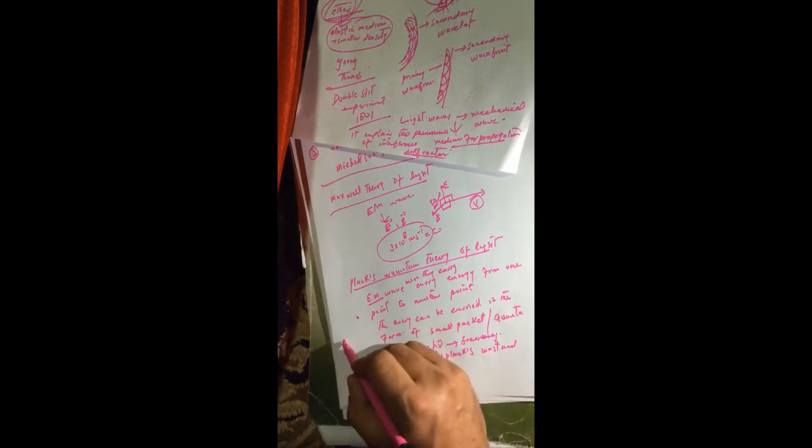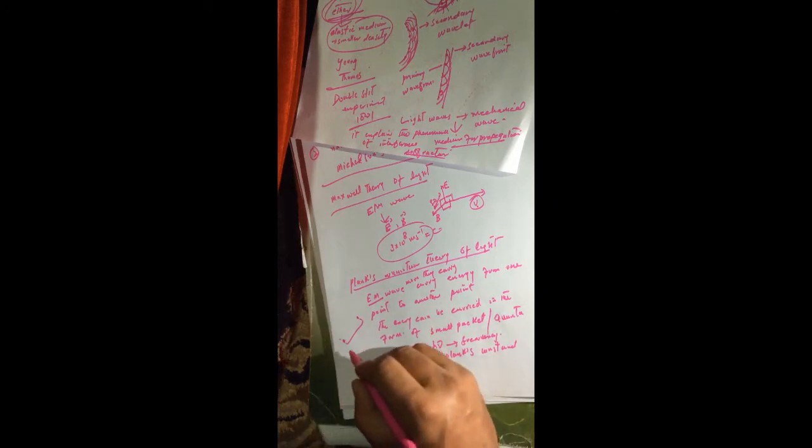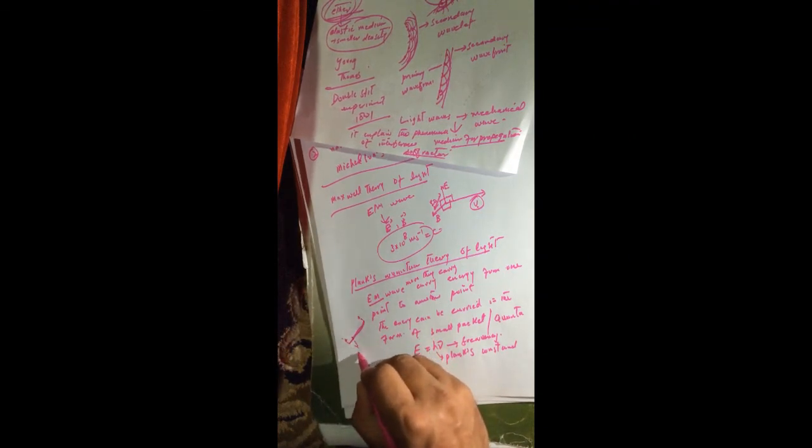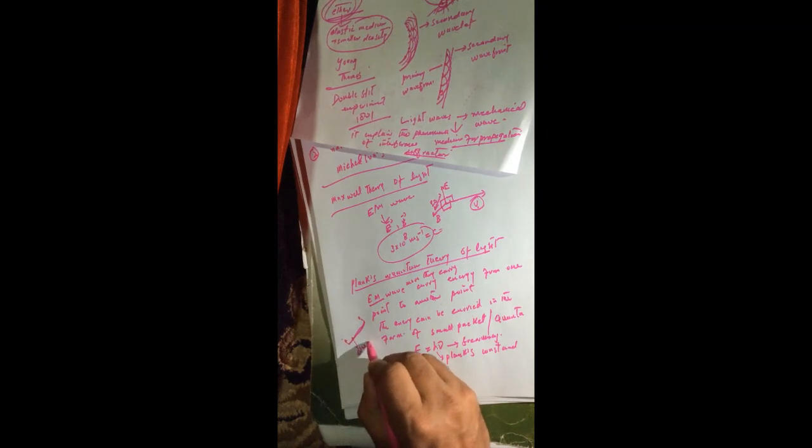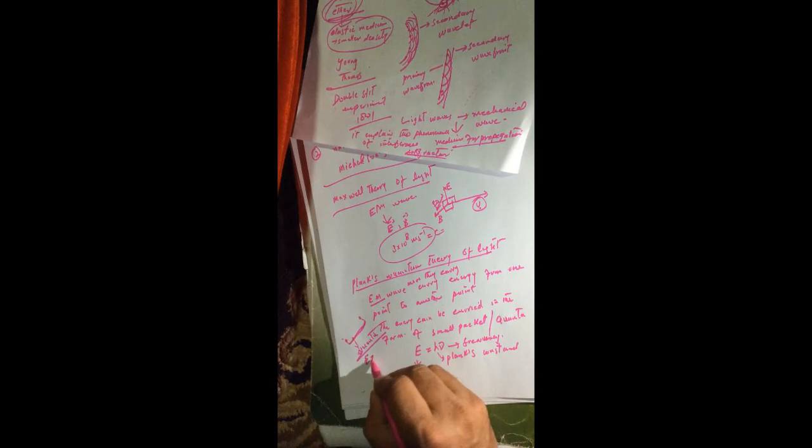This light also carries energy from this point to this point, but the energy carried by this wave is in the form of small packets, which he called quanta. The energy of each quanta, E, is equal to h nu, where h is the Planck constant and nu is the frequency of light. This was Planck's quantum theory of light.